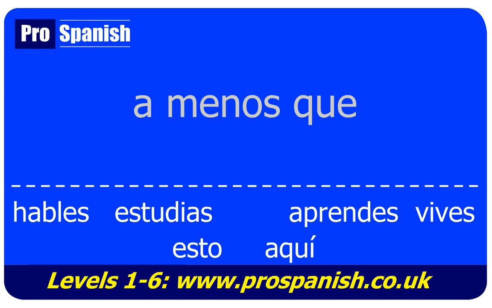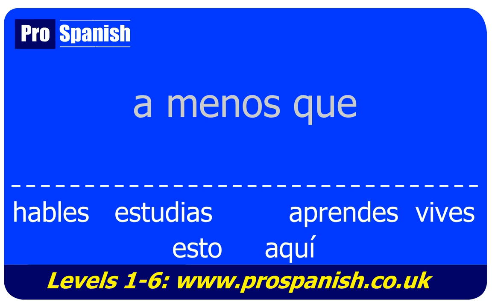So let's just change our verbs down at the bottom to subjunctive you. It's fairly straightforward. All we do is swap around the endings. The ones that end in as change to es, and the ones that end in es change to as. Now we could do a big long grammatical explanation, but this is all we need for the moment.